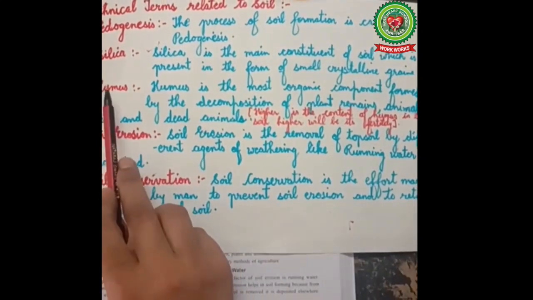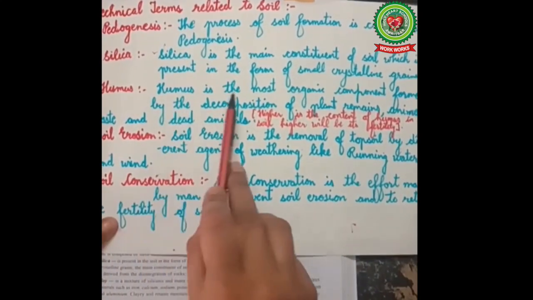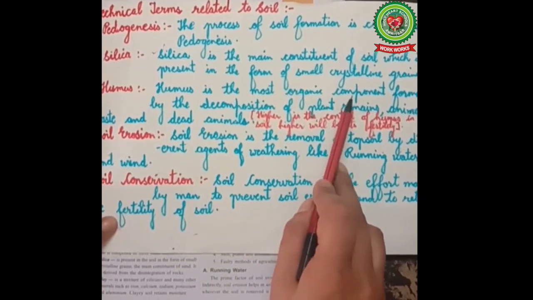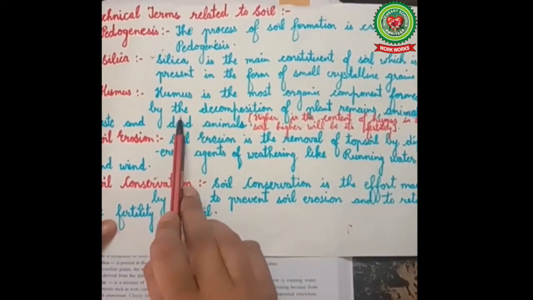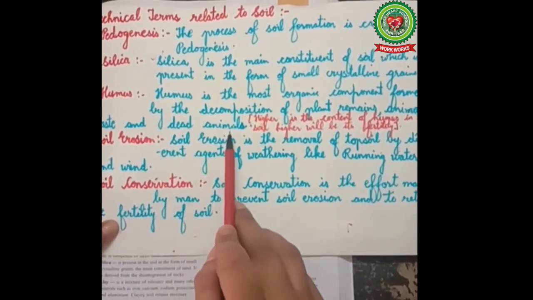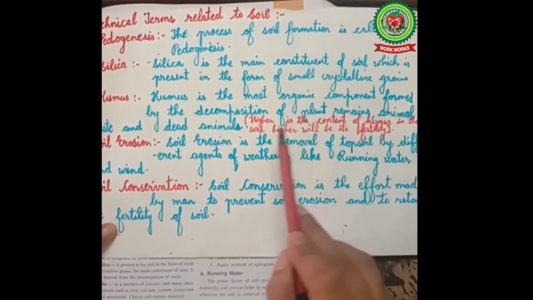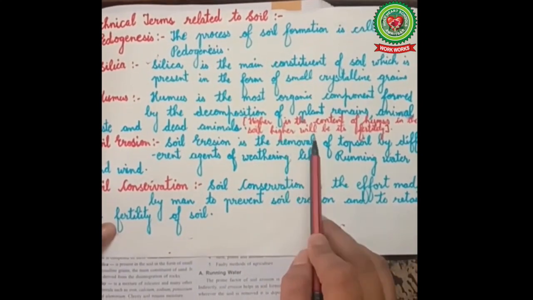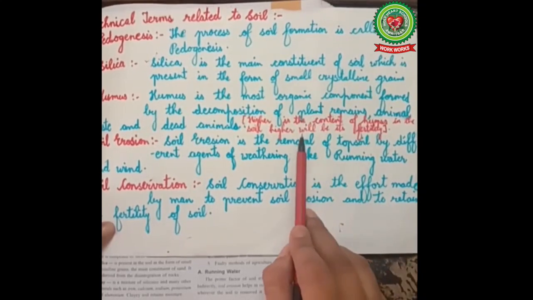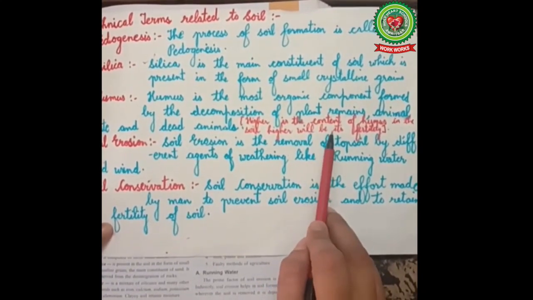The third and the most important term used in this chapter is humus. Humus is the most important organic component formed by the decomposition of plant remains, animal waste and dead animals. So children, the higher the content of humus in the soil, the higher its fertility. And the lower the content of humus in the soil, the lower its fertility.